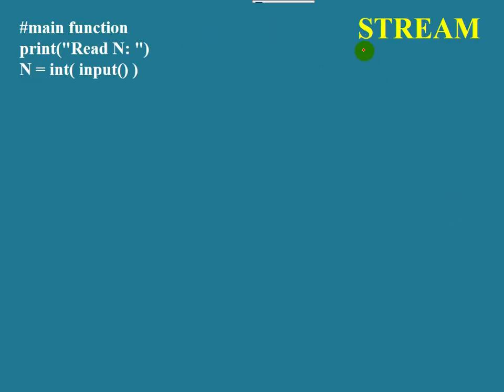Now let us see what a stream is. In order to explain stream, let me consider this Python program. Execution of a Python program starts at the main function. This is a comment. Control goes to the next line. Finally, this message appears in the computer's monitor. But please understand, first it reaches random access memory, and from random access memory it reaches the monitor or monitor file.